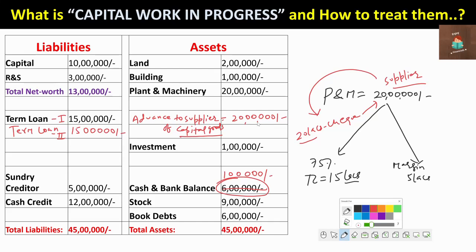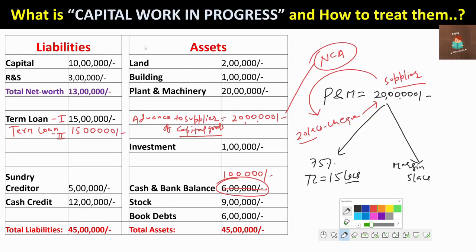It will be part of non-current assets. Why? Because against this 20 lakh rupees, you have not created a current liability. You have created a term liability. And if you put this 20 lakh as part of current assets, the current ratio will improve. For the current ratio, which current assets should you treat? Only those which are highly liquid in nature. This company cannot convert it into cash. So that's why advance to supplier of capital goods will be part of the non-current assets.